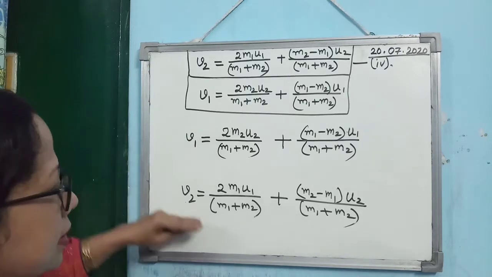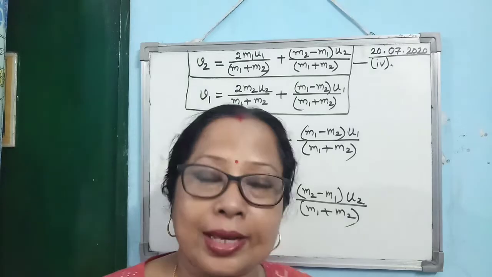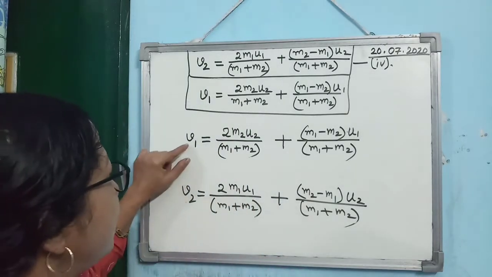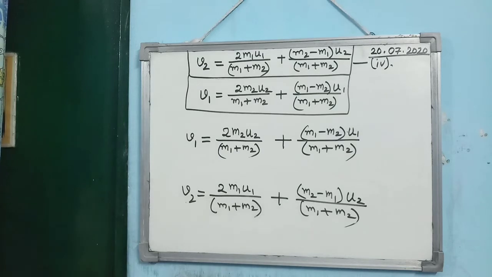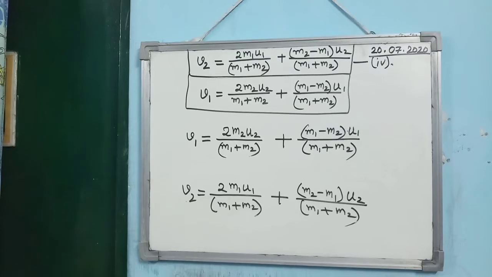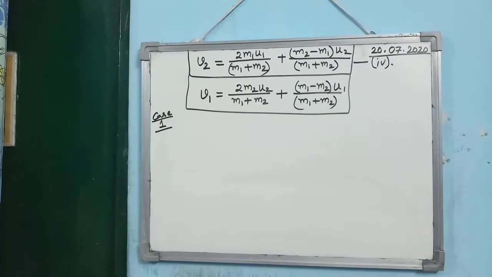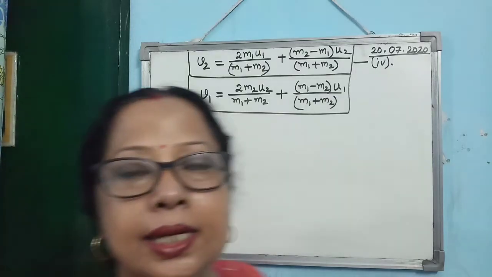So this is the two way or the tricks one can remember for the expressions for V1 and V2, which is very important to learn and remember. So you must learn and remember and practice the expression for V1 and V2 after elastic collision in one dimension. Now we will apply this condition for the special cases.